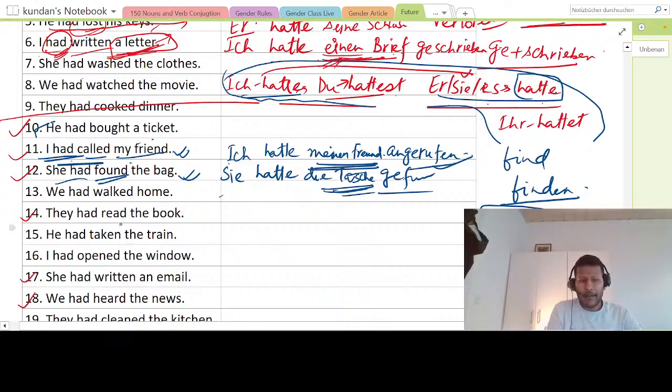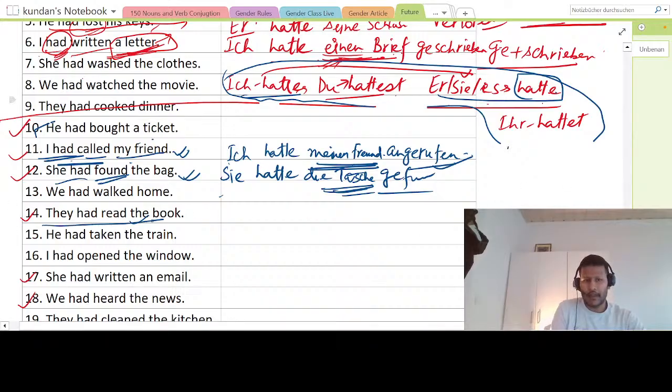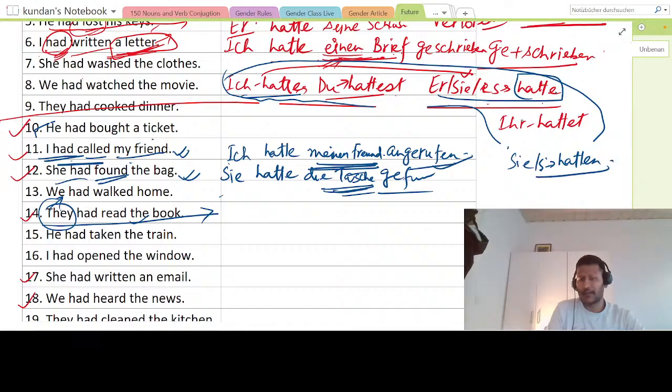Okay, and now let us go to this, and then we will move to the next one. Sorry about this. Let me rub this quickly. All right. So I'm saying they had read the book. So the subject is they, that is sie. So here you see ihr is also hatten. The conjugation is they had, we had, we are hatten, sie also hatten.